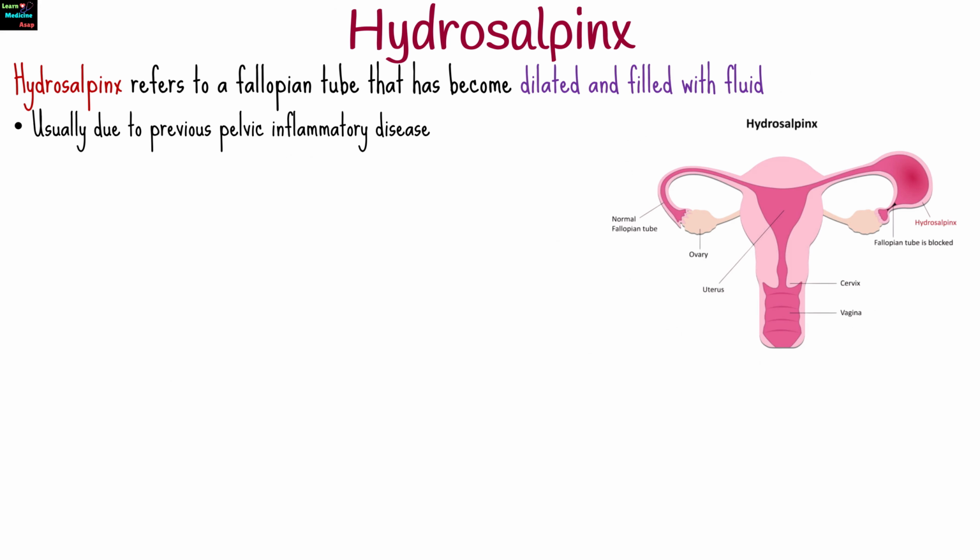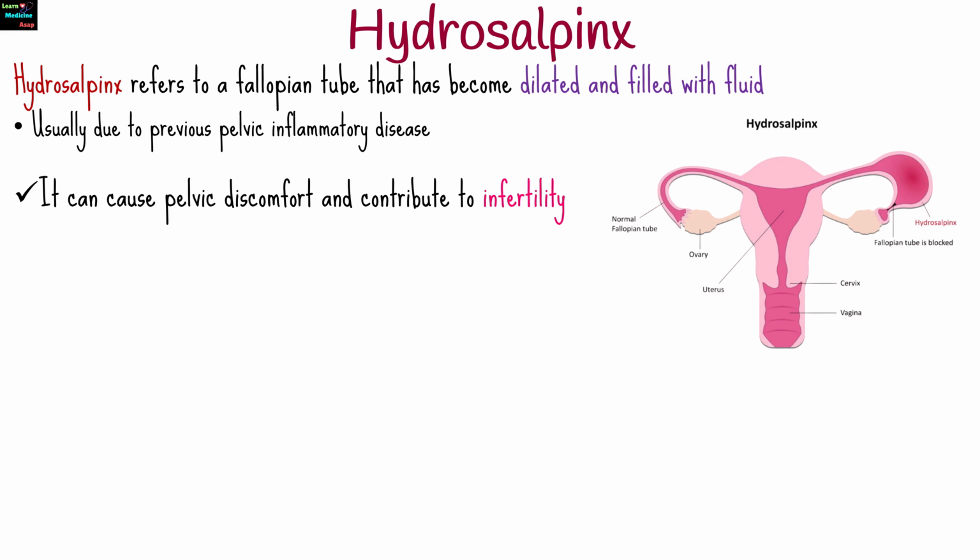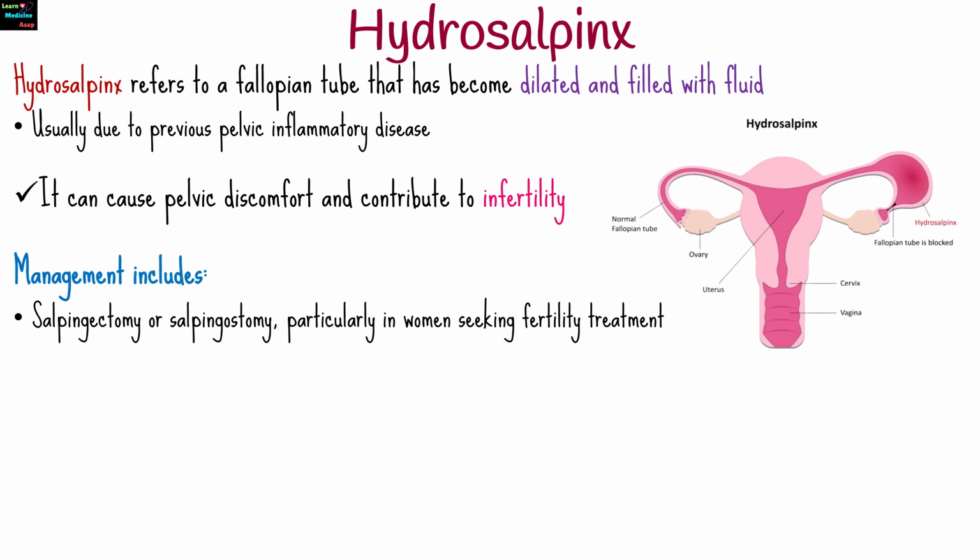Hydrosalpinx refers to a fallopian tube that has become dilated and filled with fluid, usually due to previous pelvic inflammatory disease. While it may be asymptomatic, it can cause pelvic discomfort and contribute to infertility. Management includes surgical options such as salpingectomy or salpingostomy, particularly in women seeking fertility treatment.